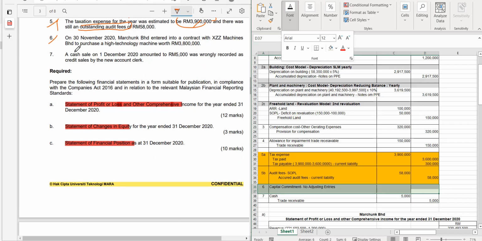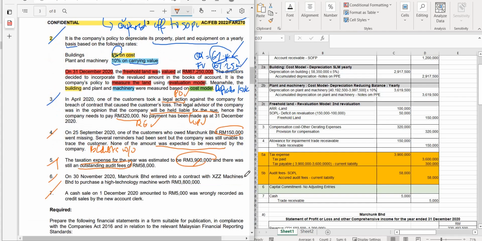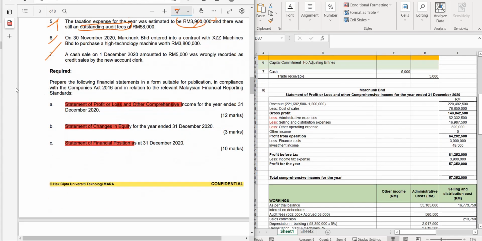Next one, number 7. Number 7 is regarding your sales, where it was a cash sale, but you recorded it as a credit sale. This was the error. You debited your account receivable and you credited your revenue. So to correct the error, the account receivable is the error, the revenue is correct. The amount is correct, 5,000.